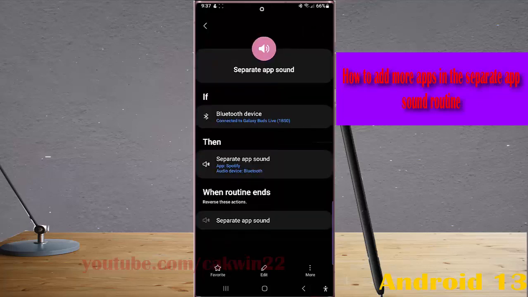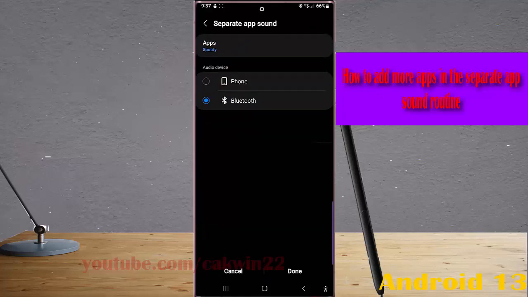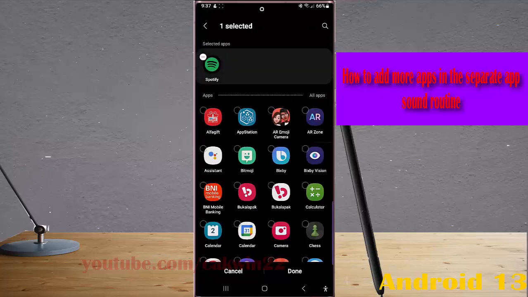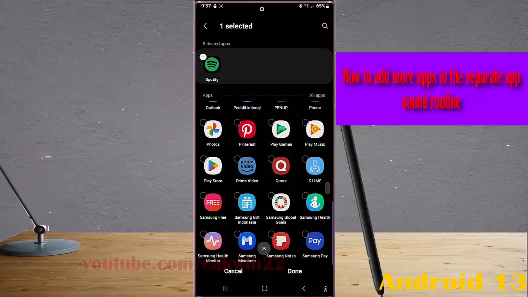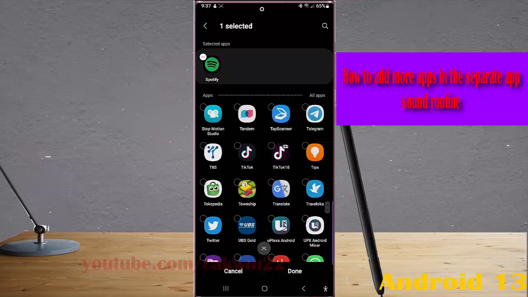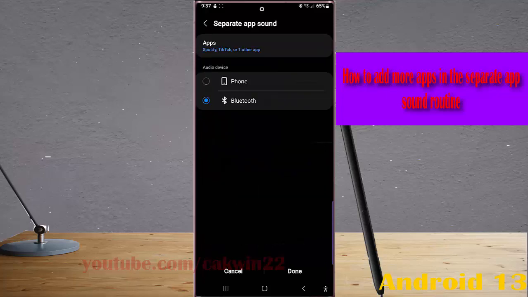Next, tap separate app sound, tap apps, and then select the required apps you like to separate its sound. Tap done button, and then tap done button again to save the change.